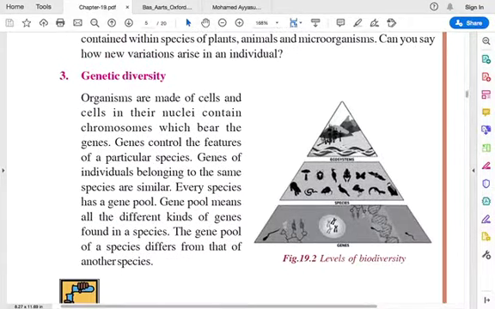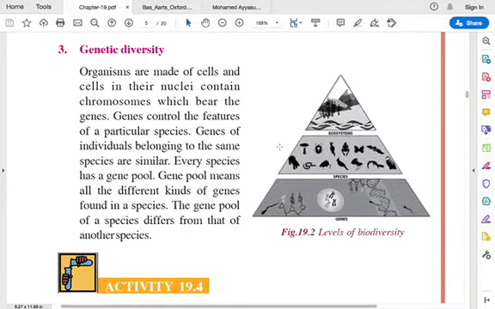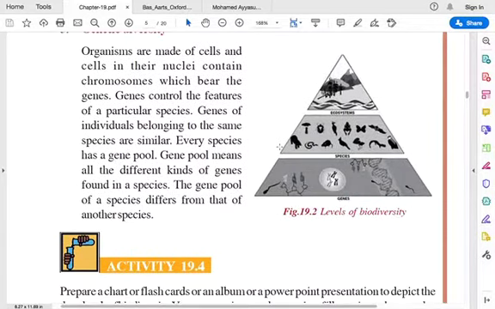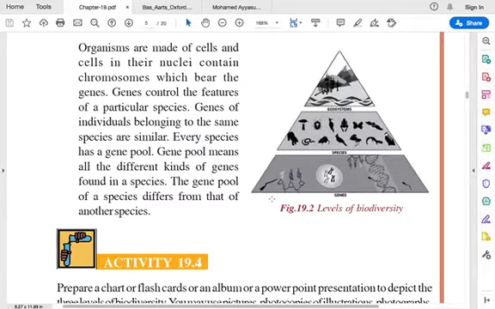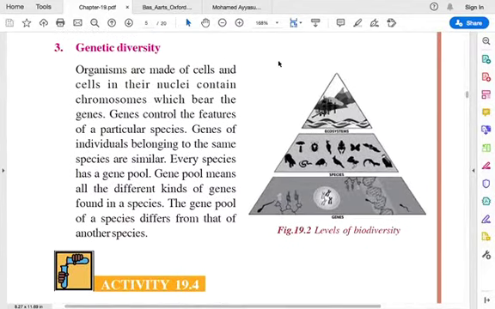And you have genetic diversity. Among the same species, you have certain genes. About DNA and genes, inshallah, we'll study in the upcoming lessons. But here, different genes within a particular species have their own set of genetic material. So that we call genetic diversity.